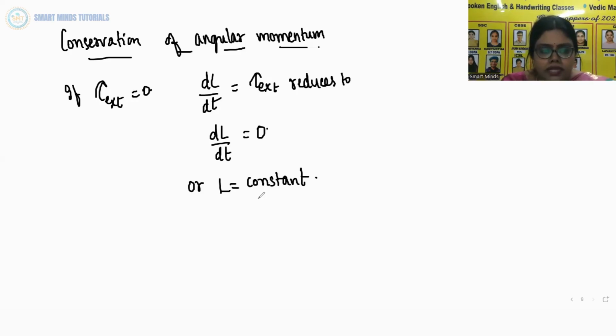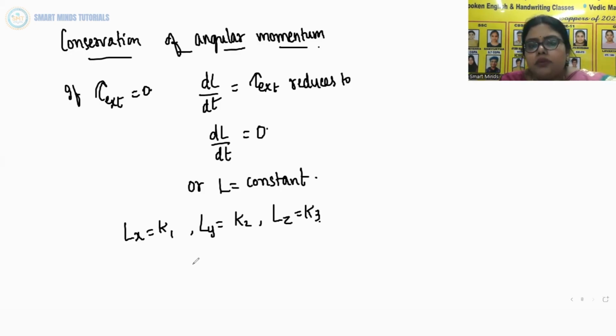Now you can see it is equivalent to the scalar equations Lx is equal to K1, Ly is equal to K2, and Lz is equal to K3. So Lx, Ly and Lz are the components of the total angular momentum vector L along the x, y and z axes respectively.